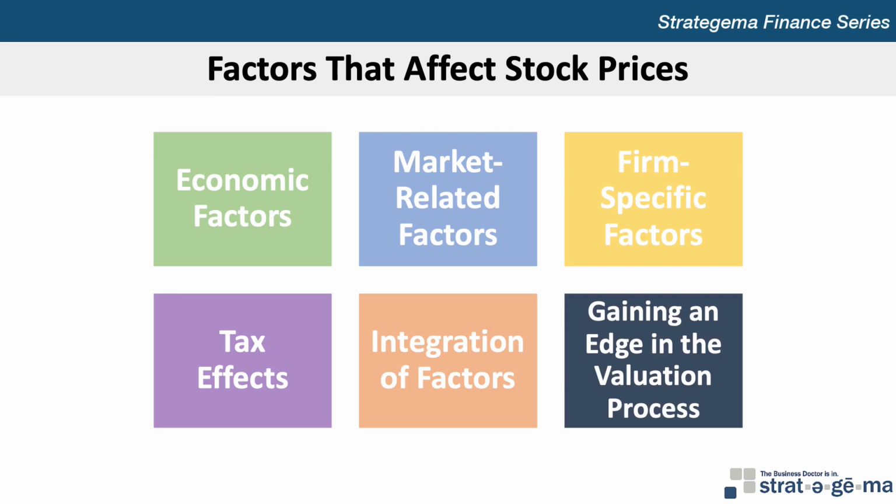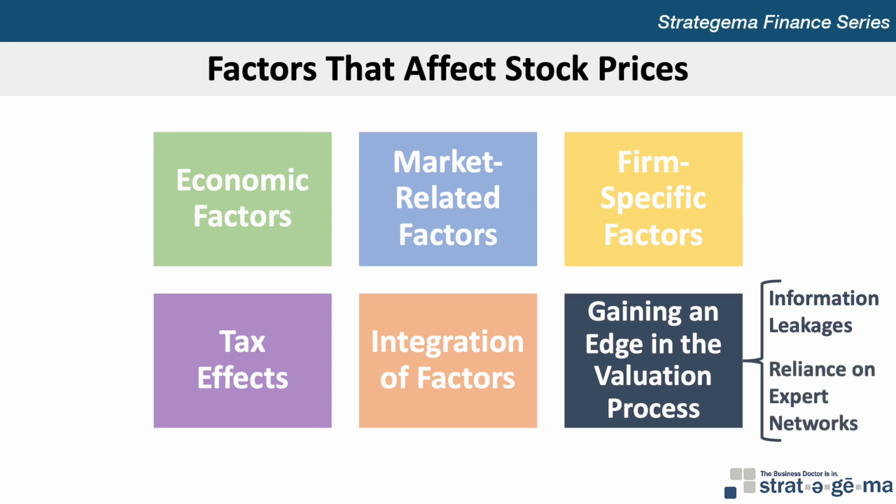Many market participants seek what Wall Street refers to as an edge, which is an information advantage of typically private information over other investors. Institutional investors that possess an edge should be able to outperform other investors, which may enable their portfolio managers to charge higher fees or to justify taking a larger share of the profits generated by their portfolios. Ethical concerns in this area include information leakages to analysts and clients prior to public announcement, and reliance on expert networks who might possess material inside information relating to a firm.